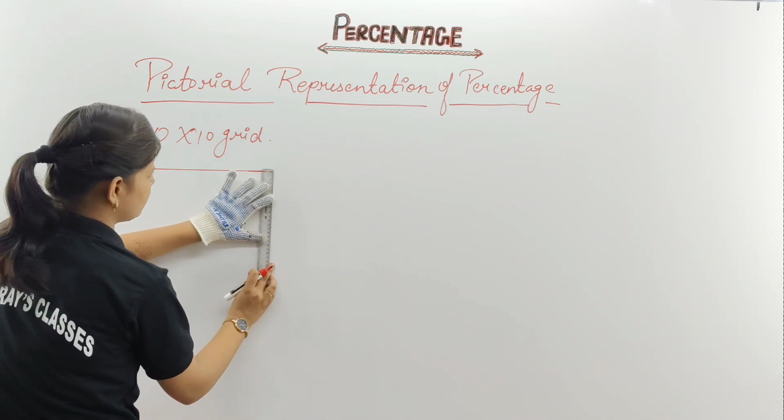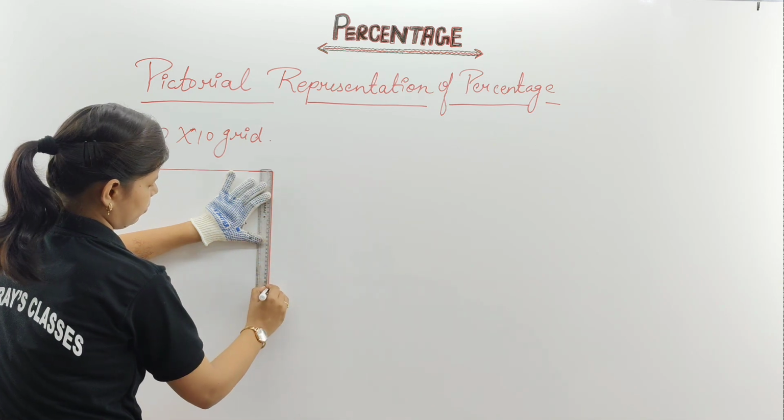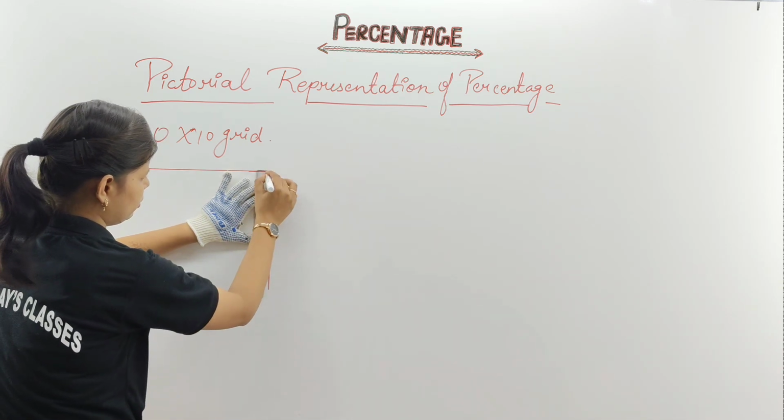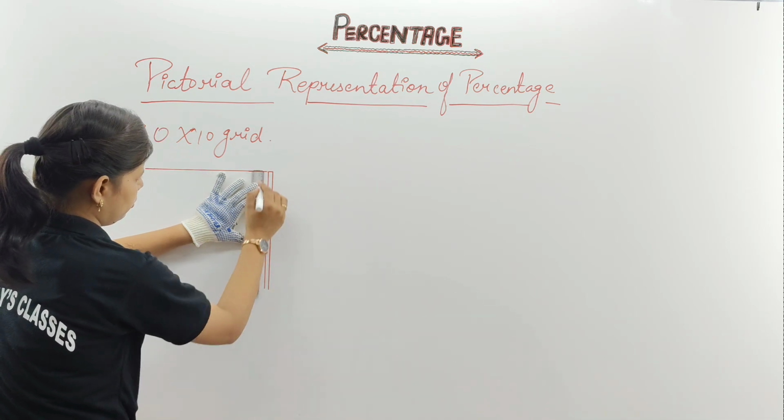Now make 10 lines in this. Like this you will make 10 lines. Then here you will draw.